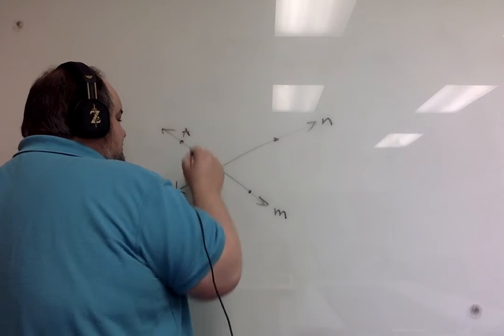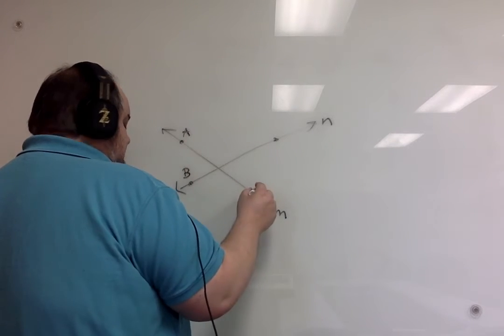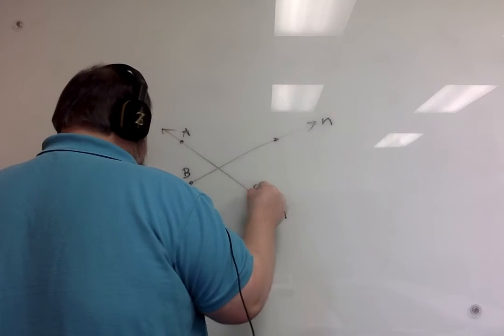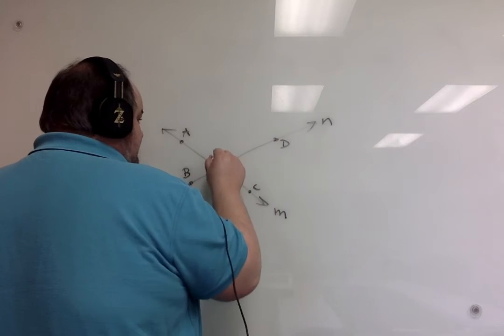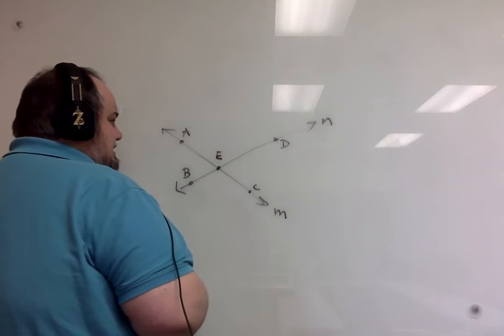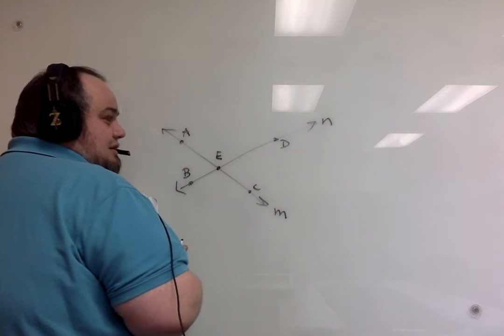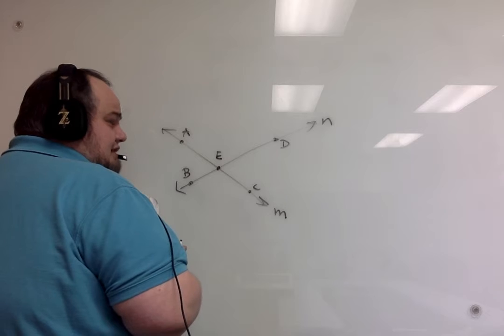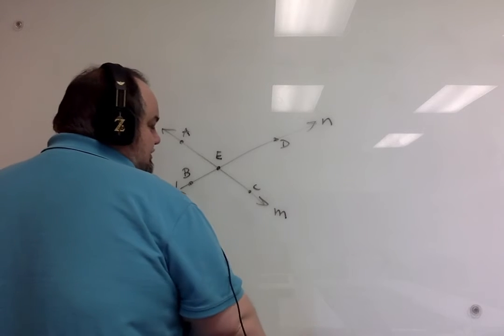But let's say there are points here, A, B, C, D, and then here where they cross or intersect is point E. Another word for intersecting lines is concurrent lines. A lot of books use that term. Your book does not, however.